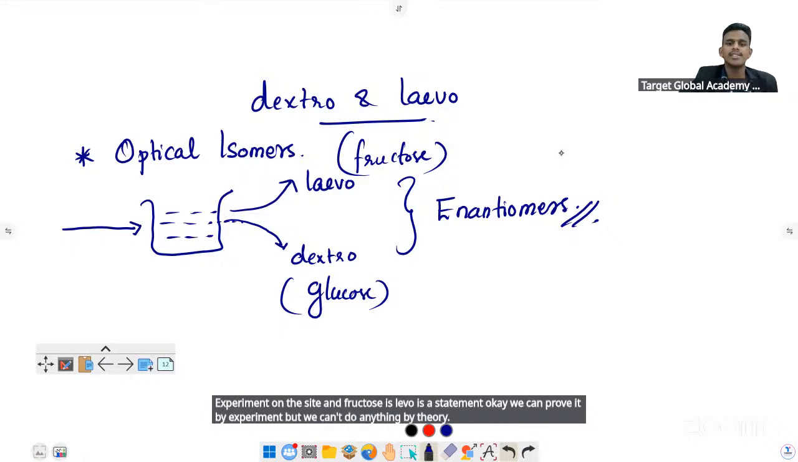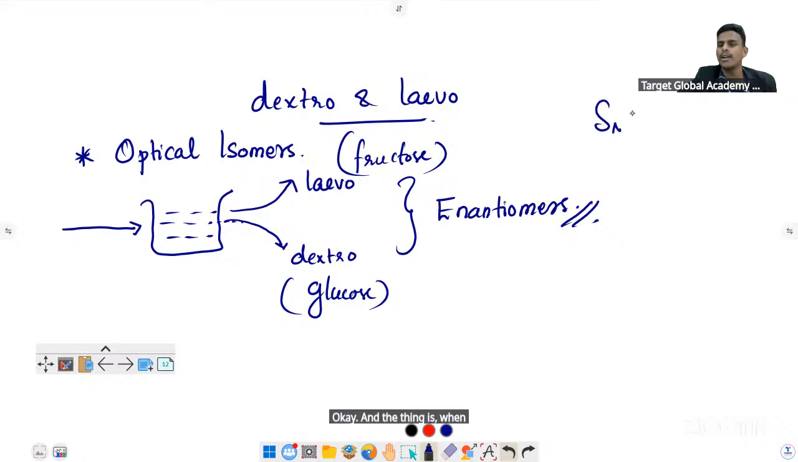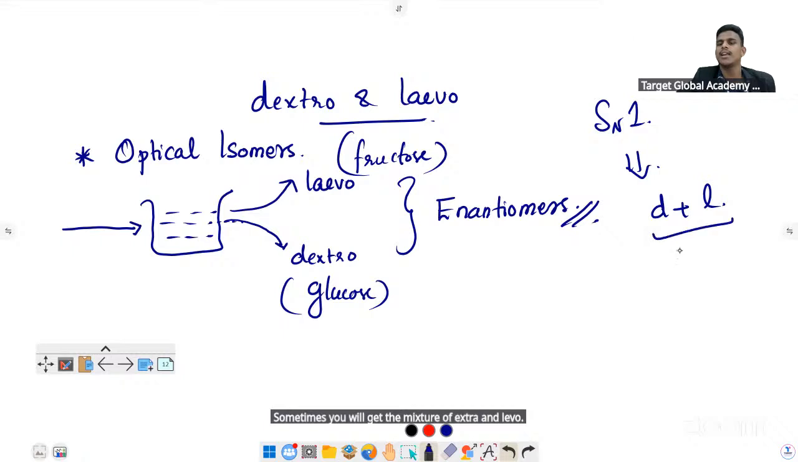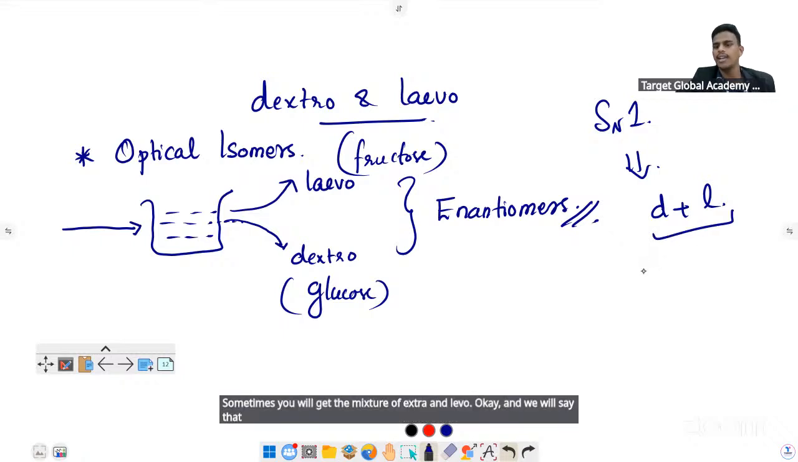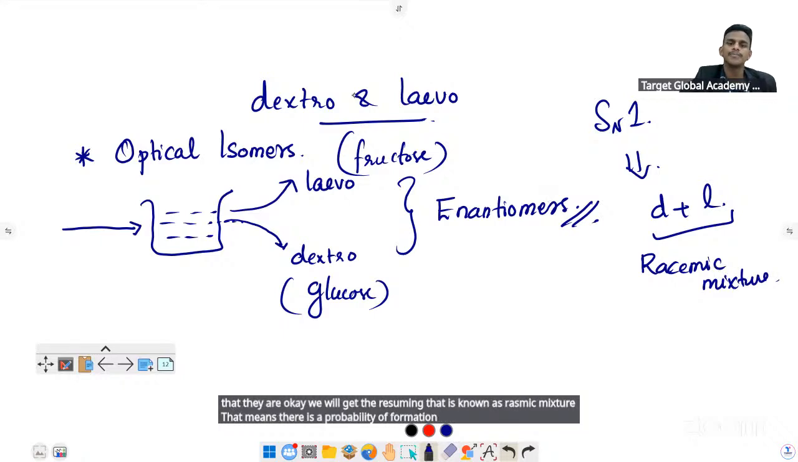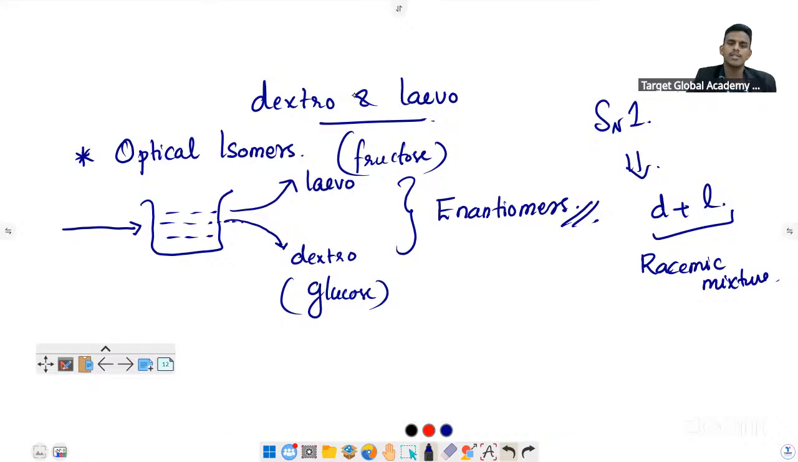And when you do the SN1 reaction, sometimes you will get a mixture of dextro and levo. We will get the racemic mixture. That means there is a probability of formation of both dextro and levo. So that is the concept regarding dextro and levo.